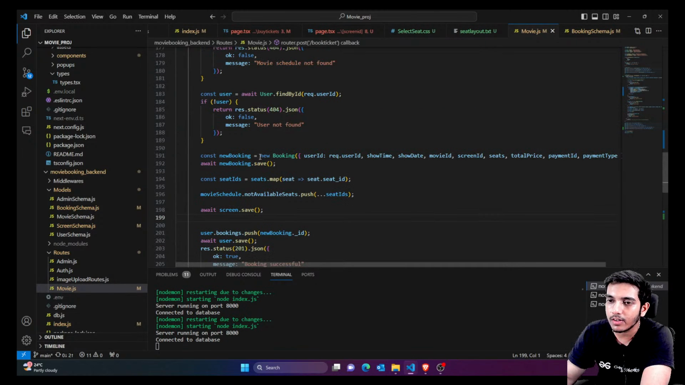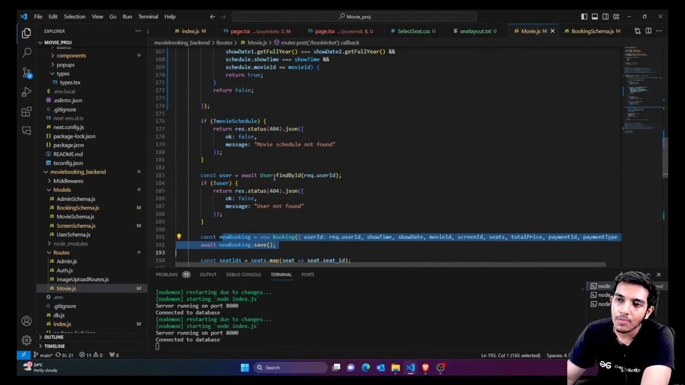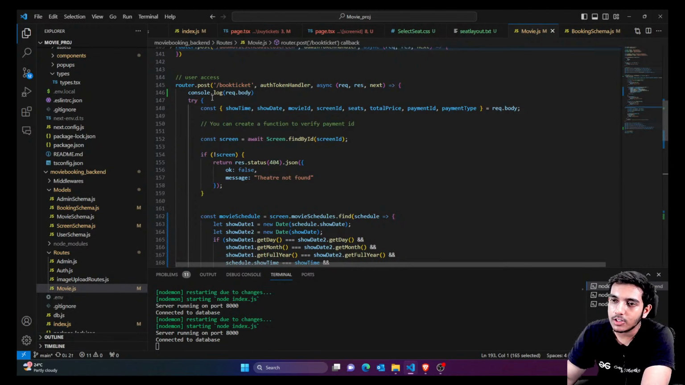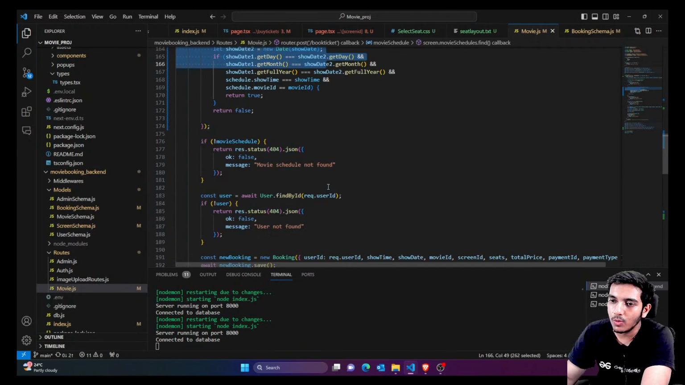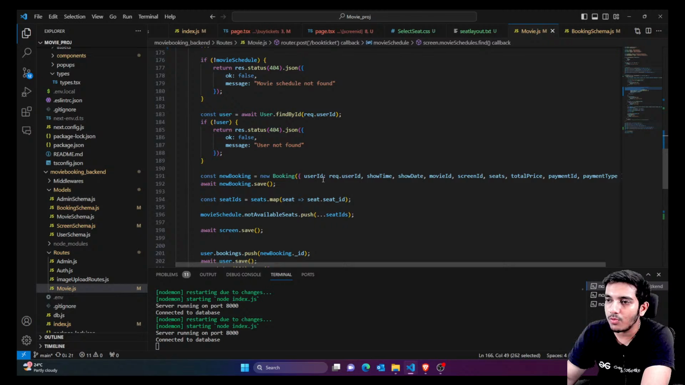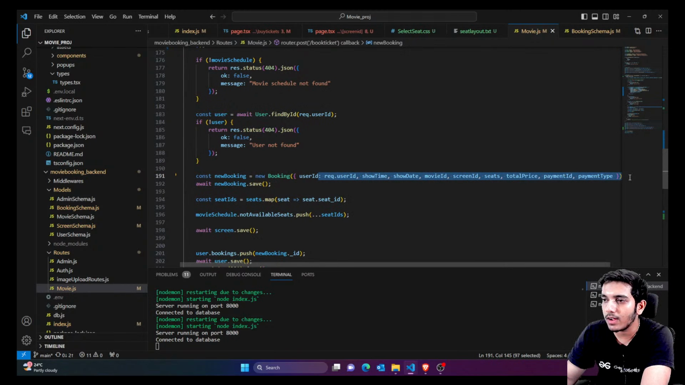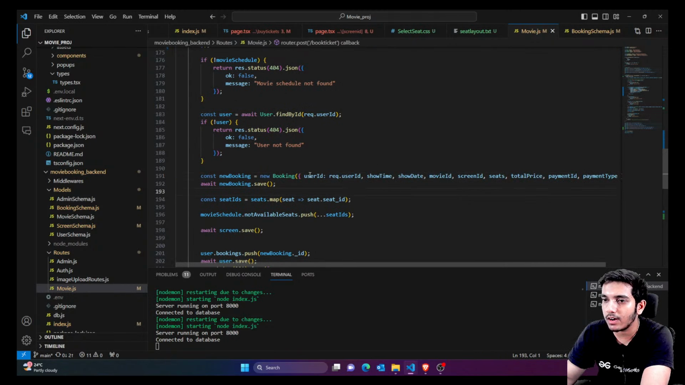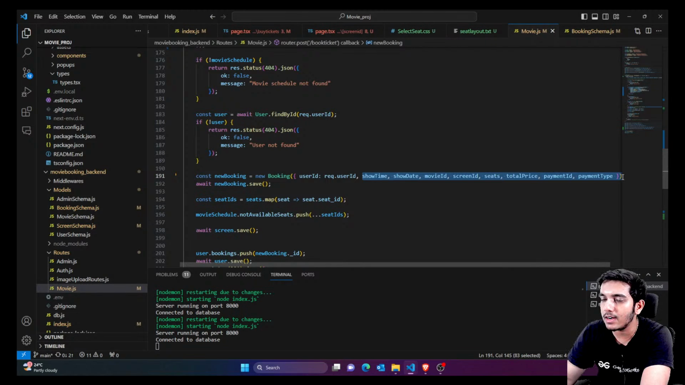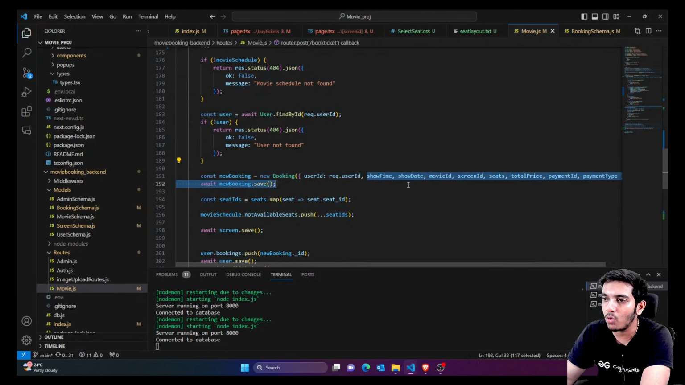And what else we did here is, after the new booking has been created, first of all we simply checked everything. Okay, we found that movie schedule, we added that specific movie schedule. You can see we found that and we added it to the booking. Okay, so you can see we are adding user ID, show time, show date, movie ID, screen ID, seats, total price, payment ID, payment type. Okay, we are adding all these things. You can add more things also, like show time or anything you want. Okay, show time, we have added this.